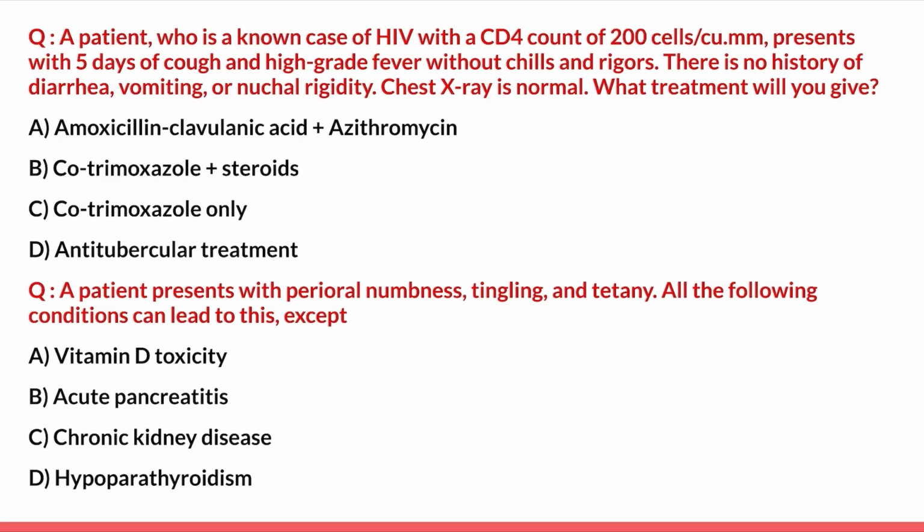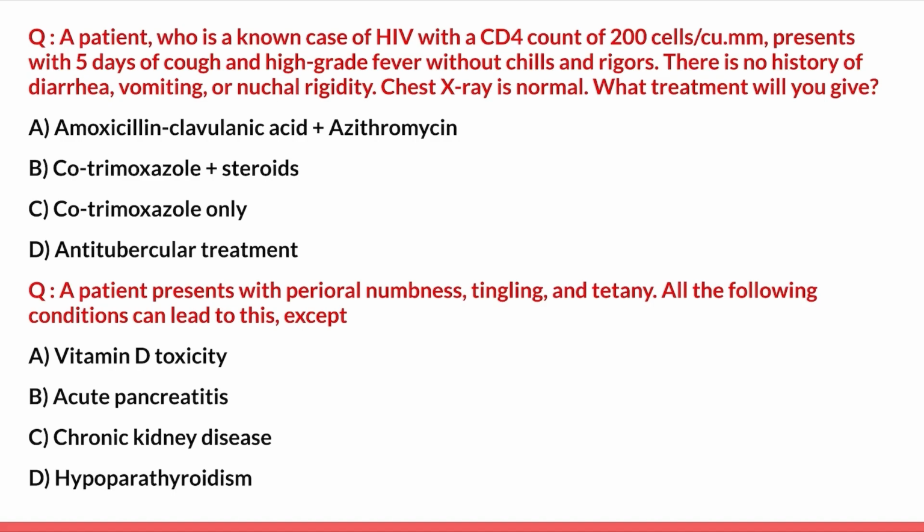Moving forward, the next question. A patient who is a known case of HIV with a CD4 count of 200 presents with 5 days of cough and high-grade fever without chills and rigor. There is no history of diarrhea, vomiting, or neck rigidity. Chest X-ray is normal. What treatment will you give? The options are amoxicillin-clavulanic acid plus azithromycin, cotrimoxazole plus steroids, cotrimoxazole only, and anti-tubercular treatment.